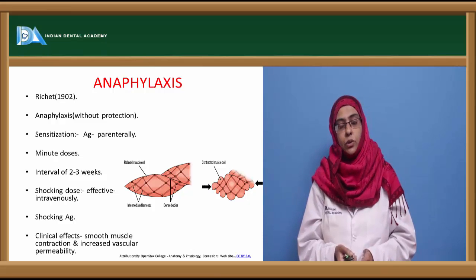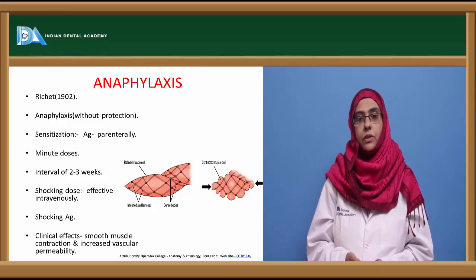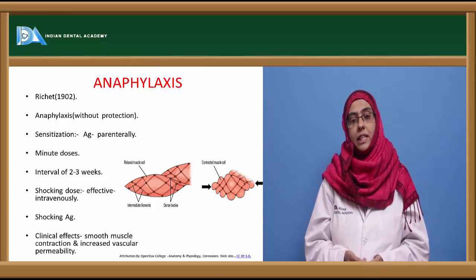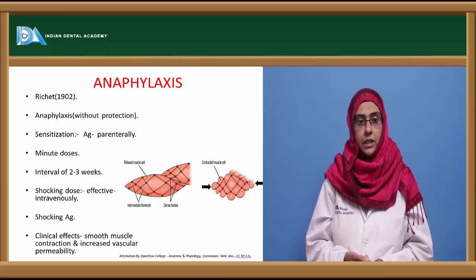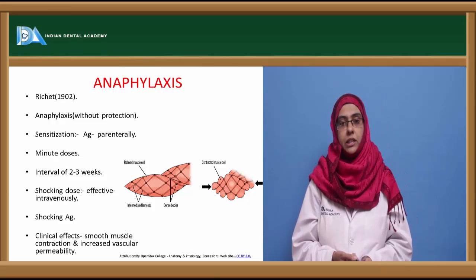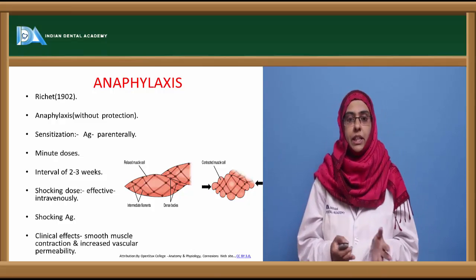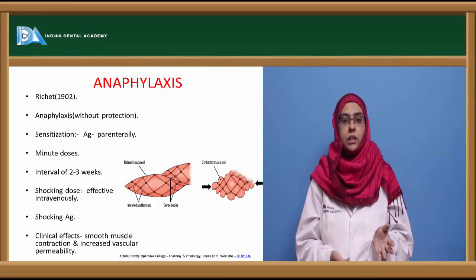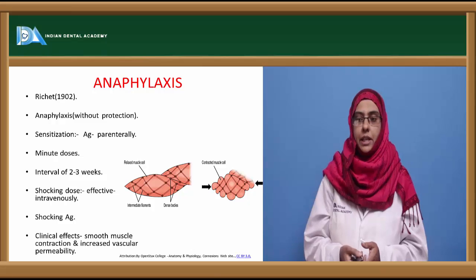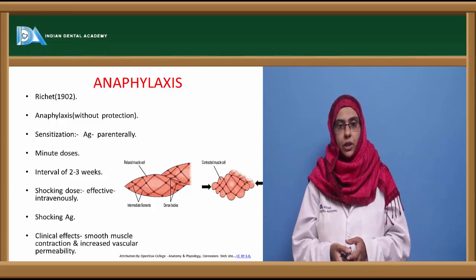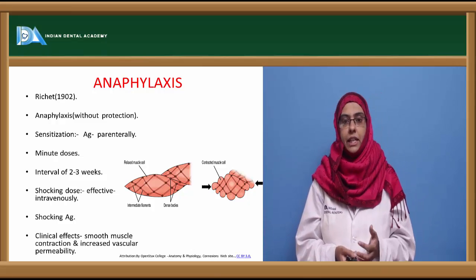And a minute dose of the allergen is enough to activate or cause the clinical manifestation of type 1 hypersensitivity reaction. The most important thing here is that there should be an interval of 2 to 3 weeks between the priming dose, or the primary dose, and the shocking dose to show the clinical manifestation. And the shocking dose is effective when given intravenously.